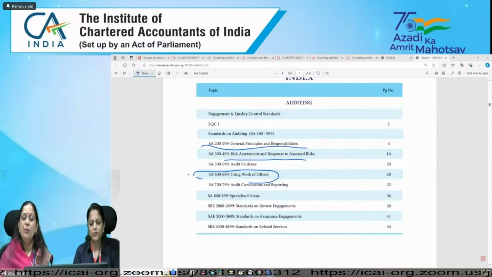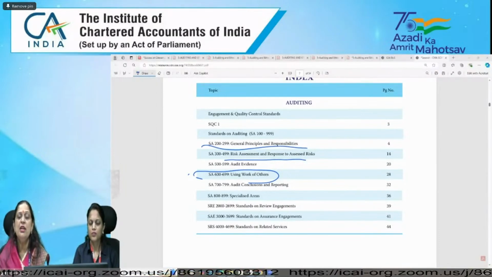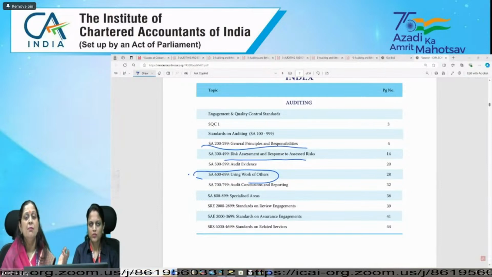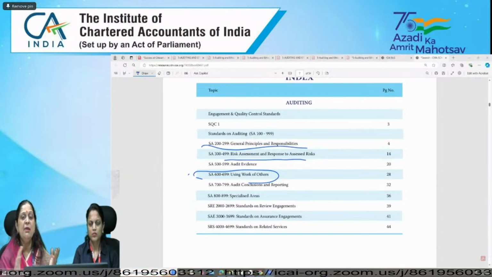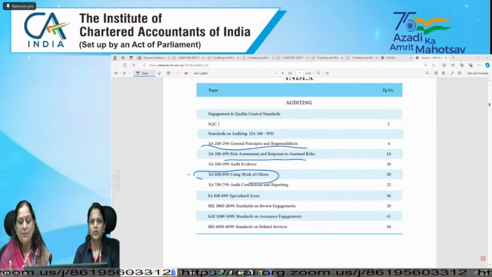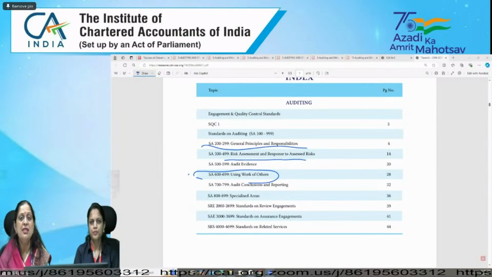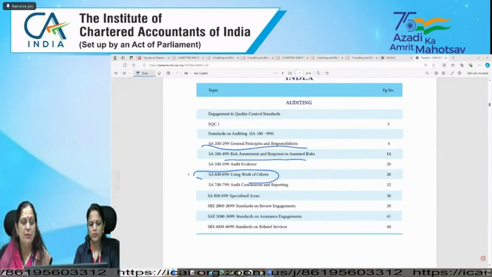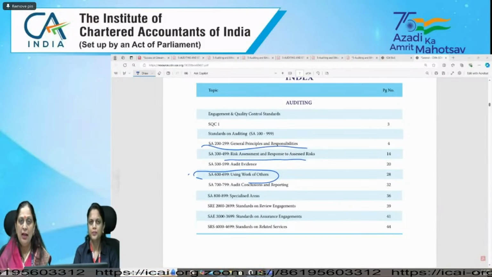If we both are auditor, I'm doing audit of A Limited, she is doing audit of B Limited, but relationship of A Limited and B Limited is principal and branch, means subsidiary and holding company. I am principal auditor, she is branch auditor, then SA 600 will be applicable. I hope it is clear.